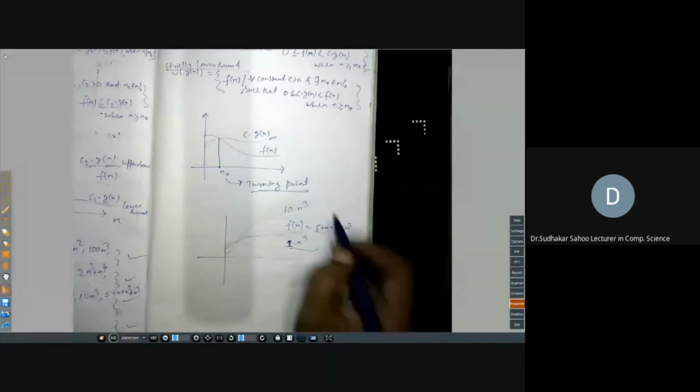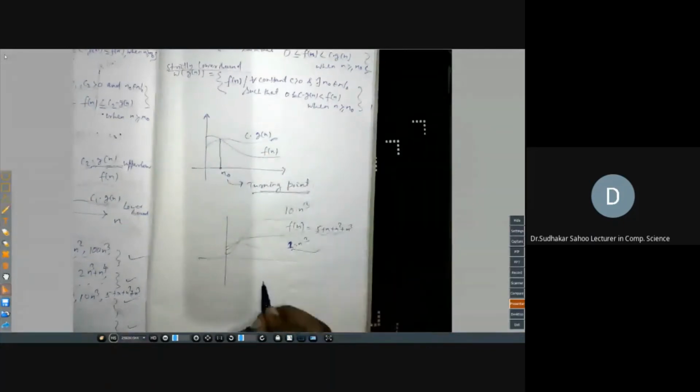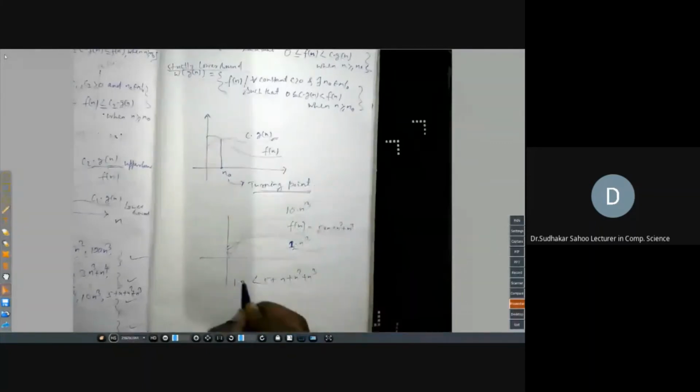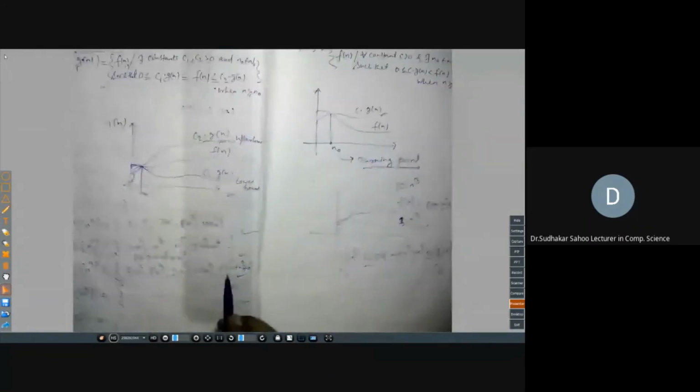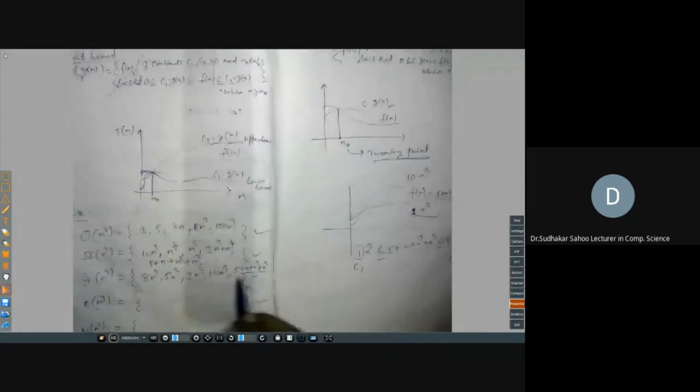So this function 5 plus n square plus n cube is less than 8 into n cube and greater than 1 into n cube. Equal to also, less than or equal to, you can write as per the definition. Here this is my c1 and this is my c2. So you can check that this function belongs to omega of n cube. This function also belongs to theta of n cube.